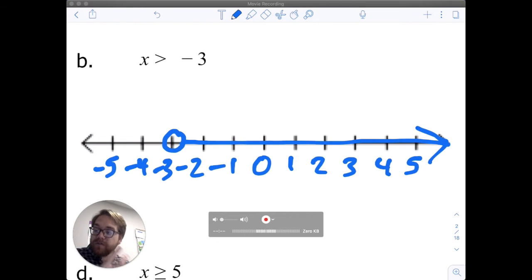So you've got two things there. Figure out what circle you are using, the open or closed circle, and which direction you are going. That's what you're trying to figure out.